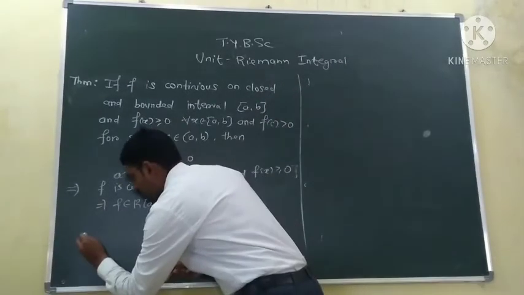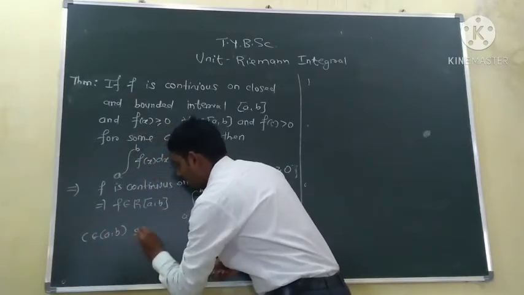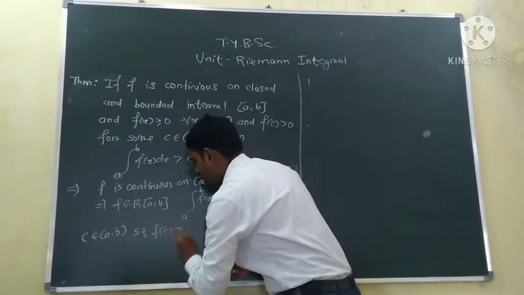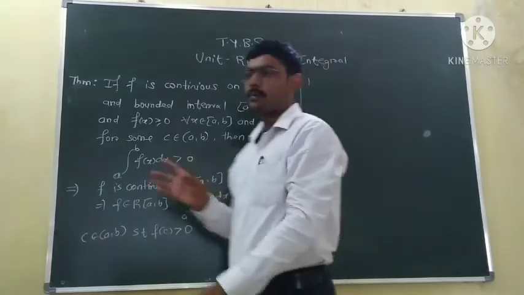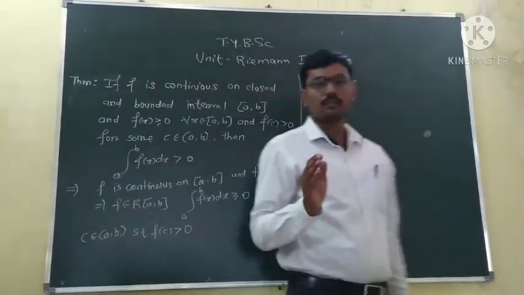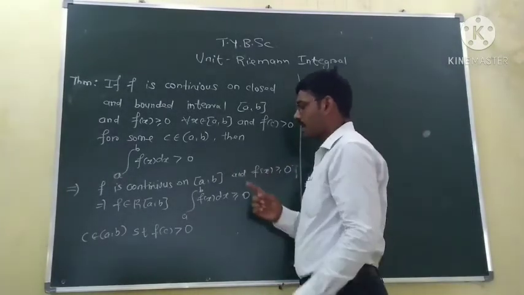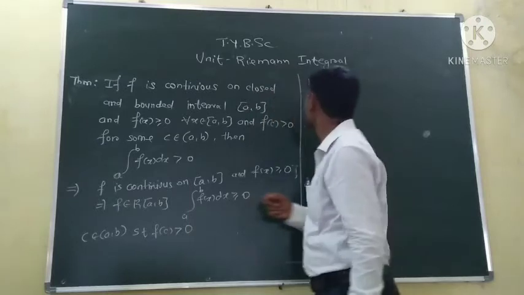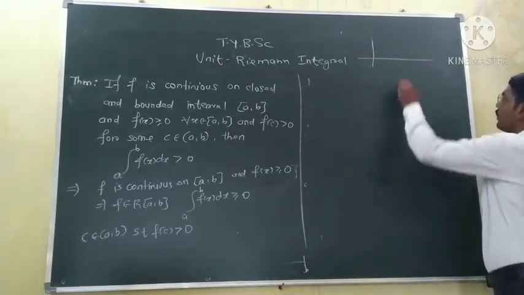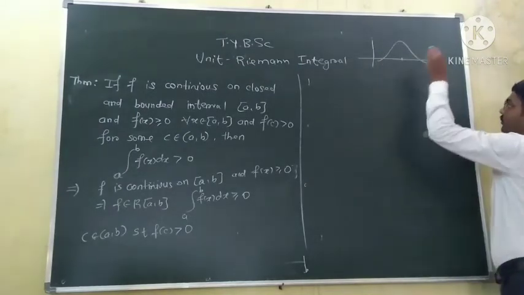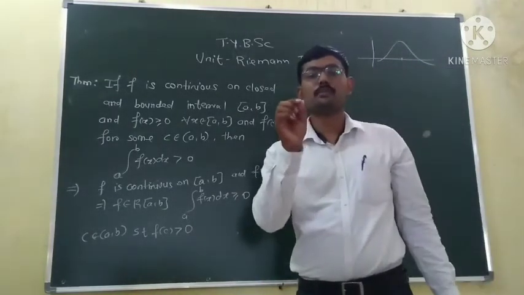So there is a point c in the interval (a, b), such that at that point the function is positive. And you know one property of continuous functions: if a function is continuous and strictly positive at some point, then the function remains positive in some neighborhood of that point.